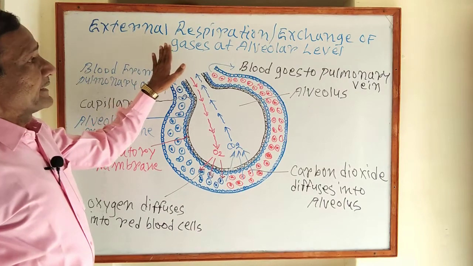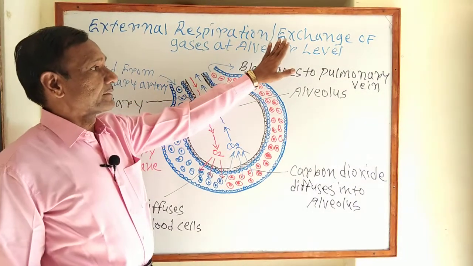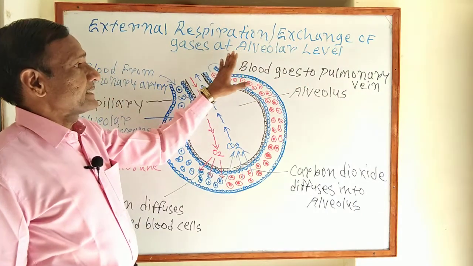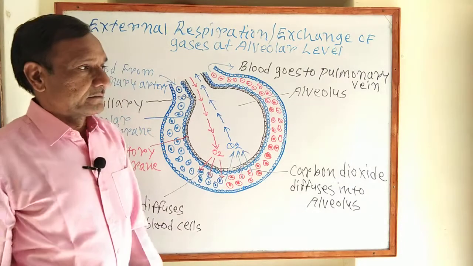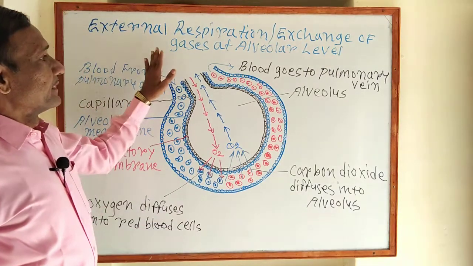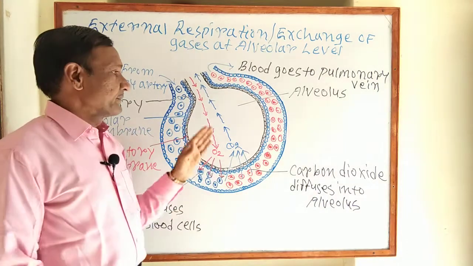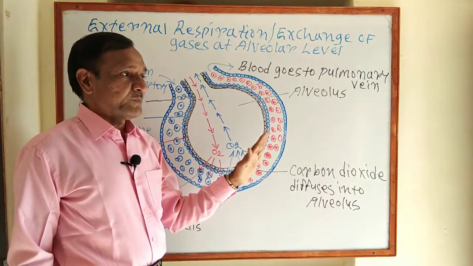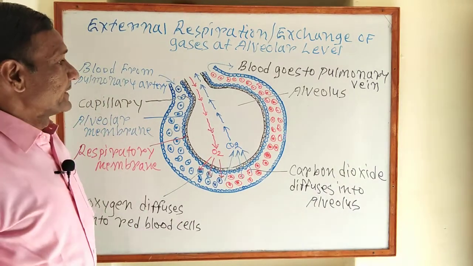External respiration is the process of exchange of gases at the alveolar level, or in another definition, the exchange of gases between the atmospheric air and the lungs.